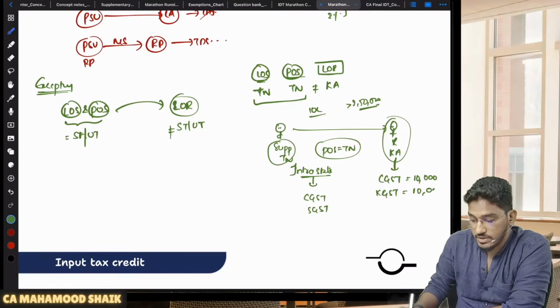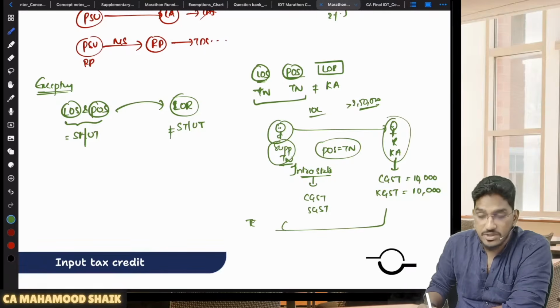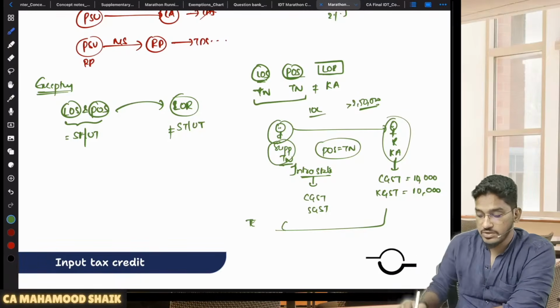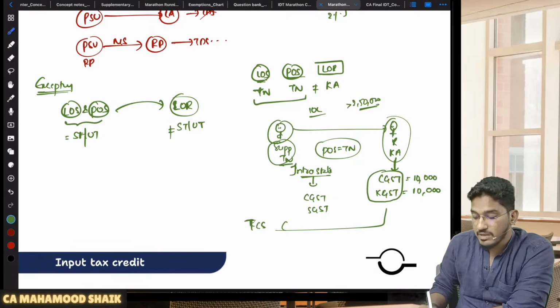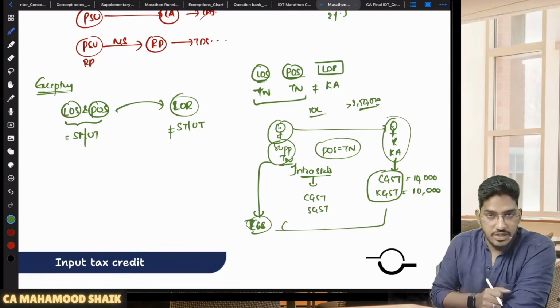How much? 10,000. But here the supplier is registered in Tamil Nadu. How will this transfer happen? How can he take that credit in his electronic cash ledger? He is having CGST of Karnataka state, and also SGST of Karnataka state, because the recipient is registered with the Karnataka state government. So how can he claim it in his electronic cash ledger, because he is registered with the Tamil Nadu state government? So state related transfers are quite difficult under GST.